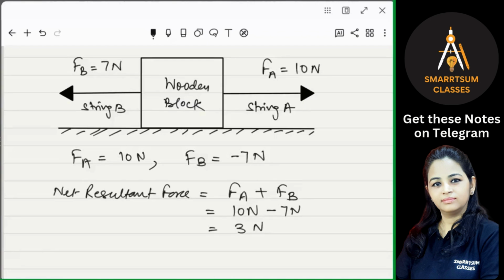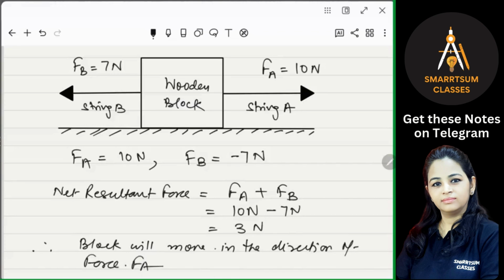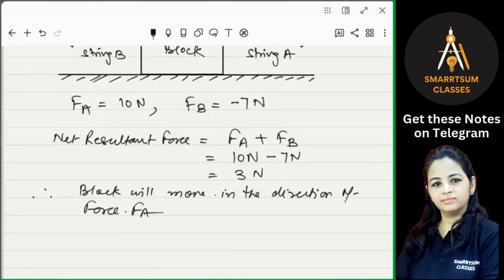Is that clear? Okay. Therefore, the block will move in the direction of the force FA, right? Because FA is greater than FB, right? So these forces this time, FA and FB, are unbalanced forces, right? So what does this unbalanced force cause?